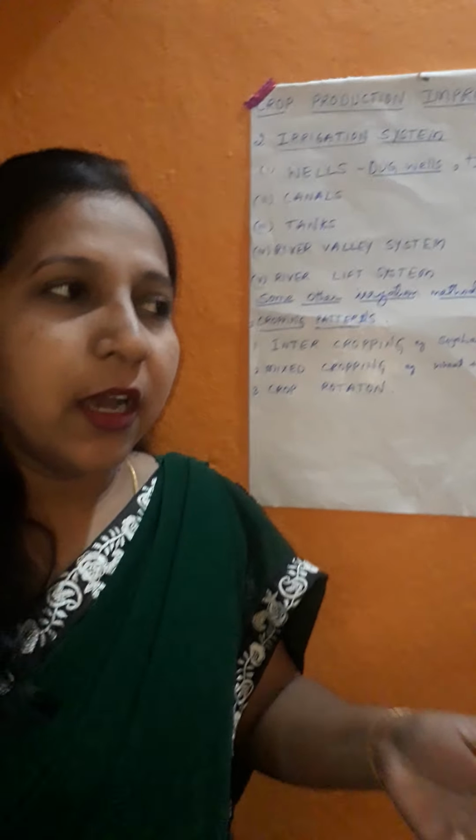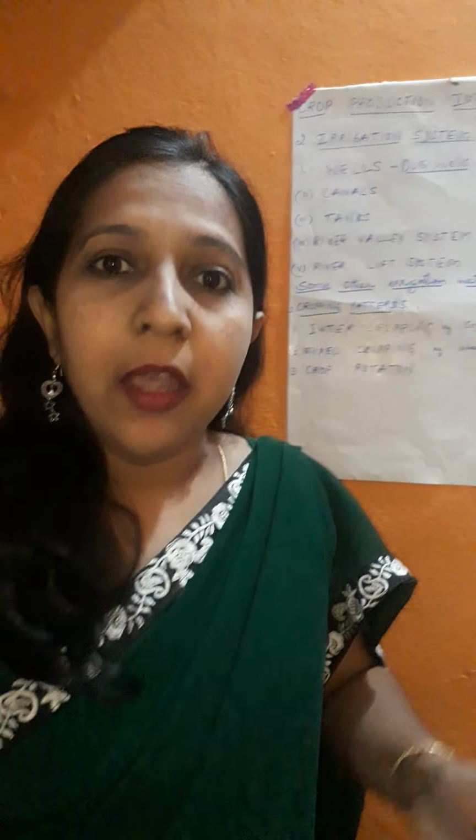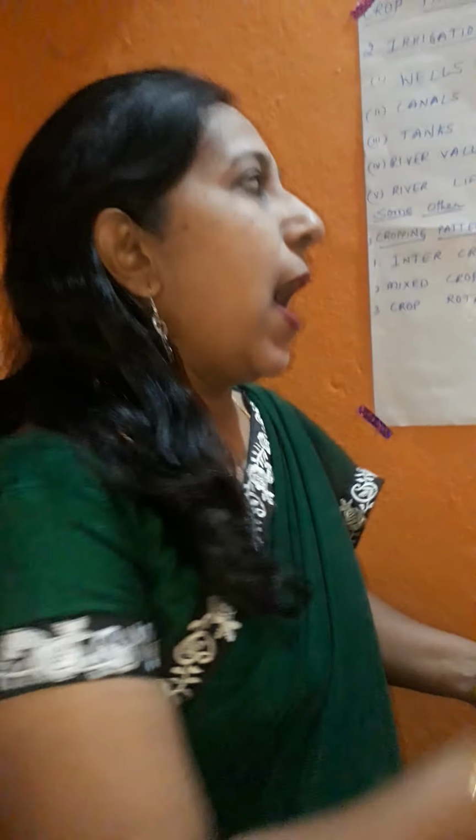Intercropping means the process of growing two or more types of crops in the same field in a definite row pattern. Row pattern is very important. Here I have taken the example of soybean and maize. If you sow one row of soybean, in the next row you have to sow maize.